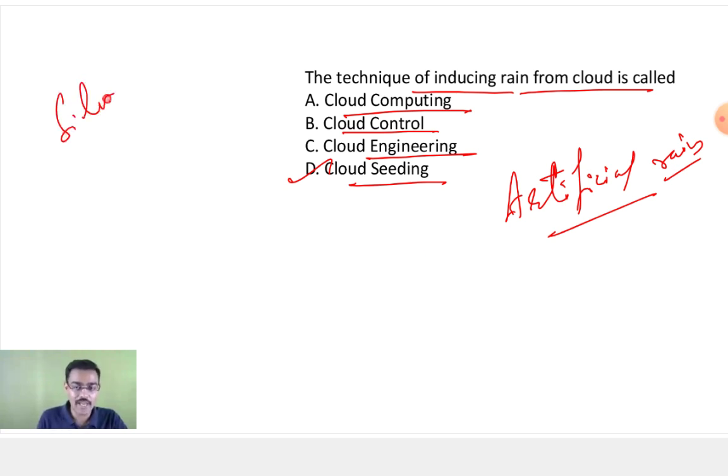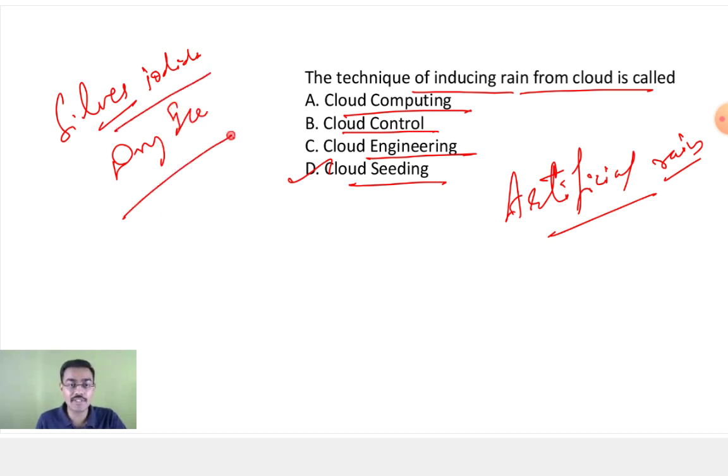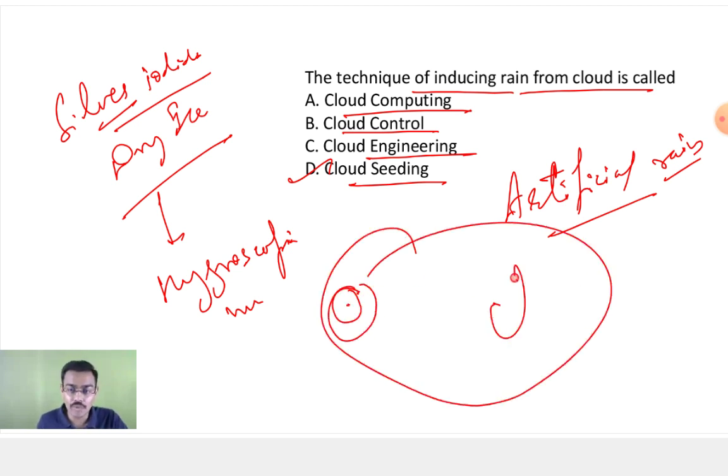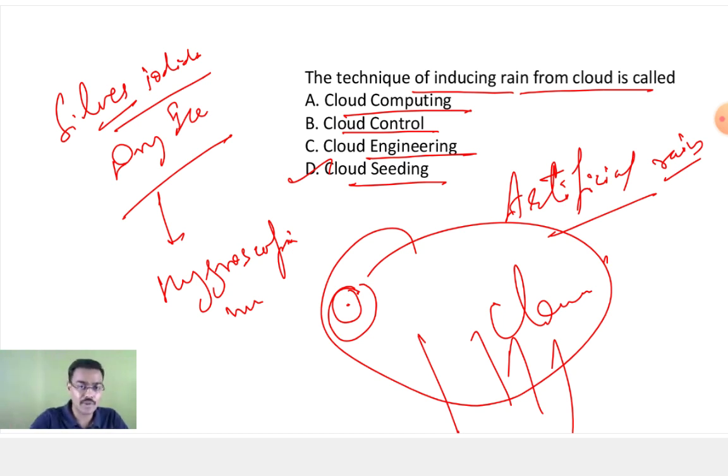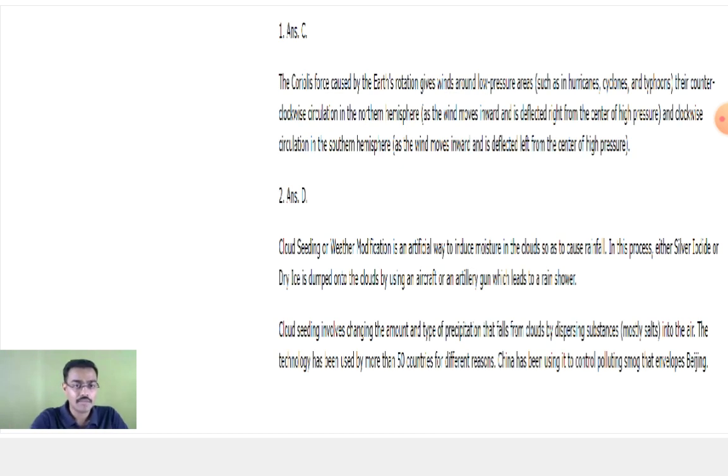Silver iodide and dry ice. Now, why this? What happens because of this? This acts as a hygroscopic nuclei on which water droplets start accumulating, so that will lead to cloud formation and you will have the rainfall. It is not 100% successful, but yes, it has been successful. So the technique of inducing rain is what we call cloud seeding.